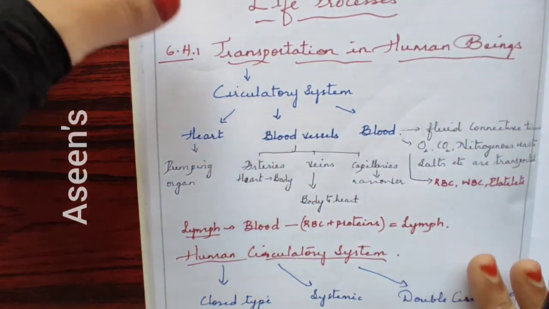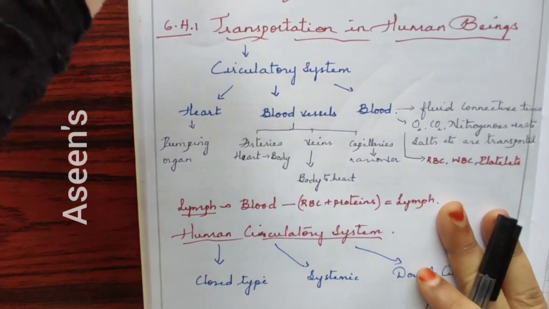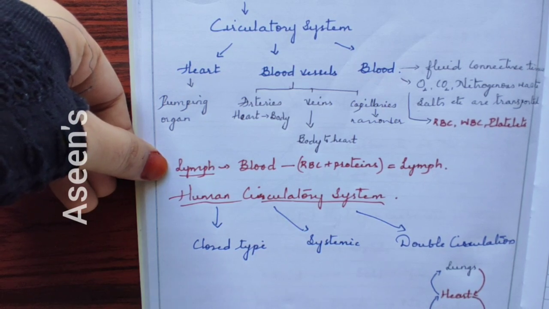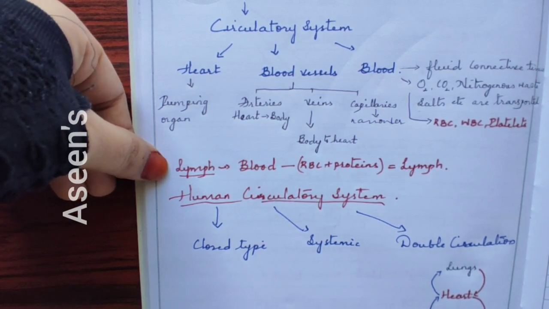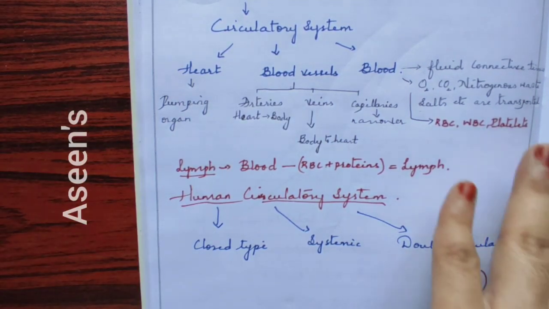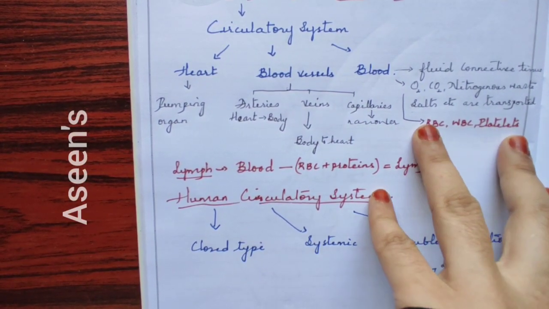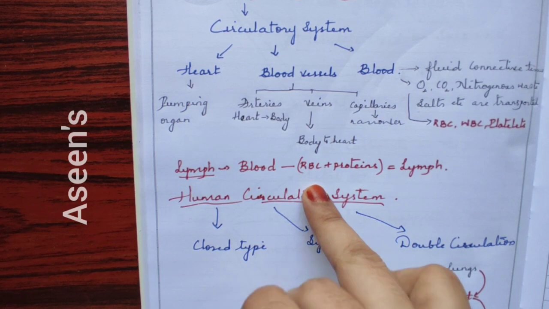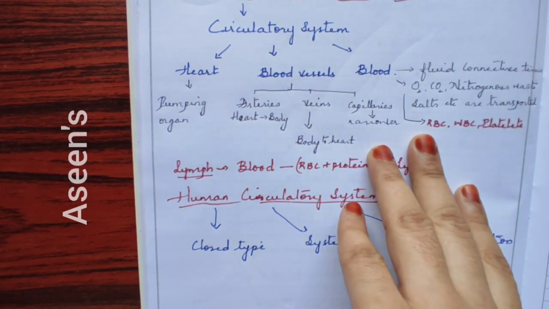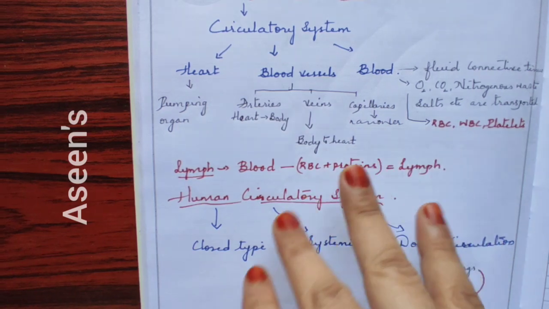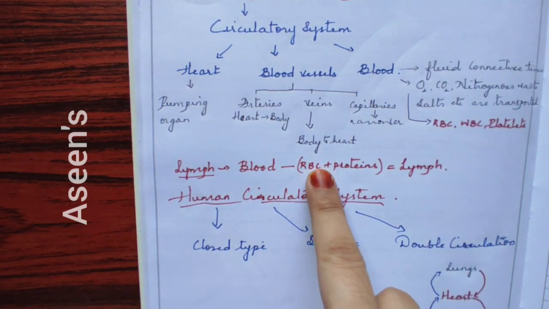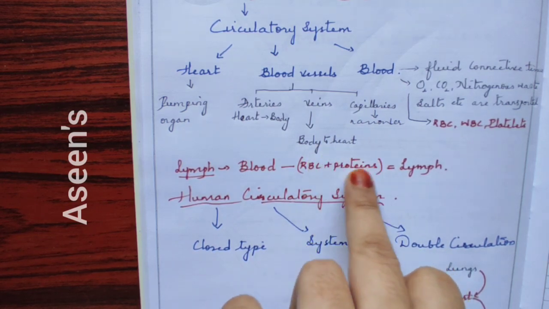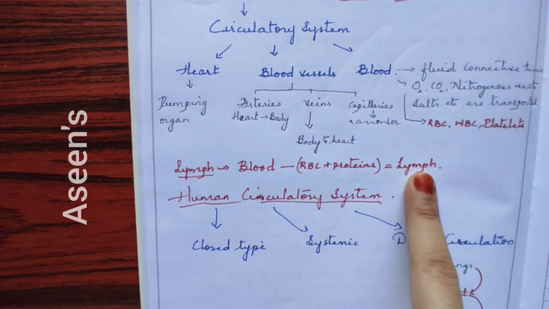So that's just the introduction to all the components of the circulatory system. Now other than this, there is one more thing you need to know about, that is lymph. What is lymph? Lymph is nothing but colorless blood. As I said before, our blood consists of WBC, platelets as well as RBC. I told you before that RBC is the one which gives the red color to your blood. So blood minus RBC, with certain proteins, not all the proteins, and plasma: if you subtract them from blood, you are going to end up with lymph.